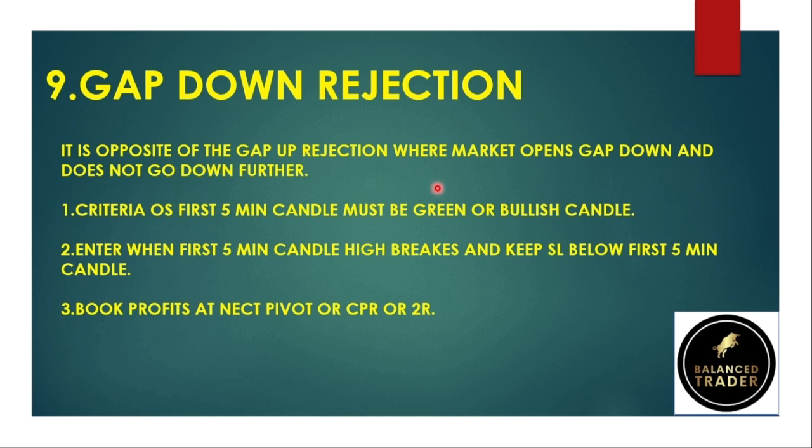It is the opposite of the gap up rejection, where the market opens gap down and doesn't go down further. The criteria for this is that the first 5-minute candle must be a green or bullish candle. Enter when the first 5-minute candle high breaks and keep the stop loss below the first 5-minute candle. Book profits at the next pivot, or at the CPR, or at 2R.